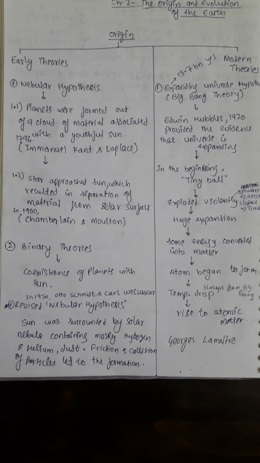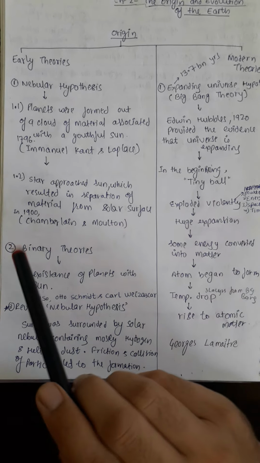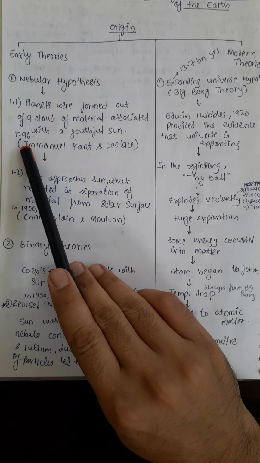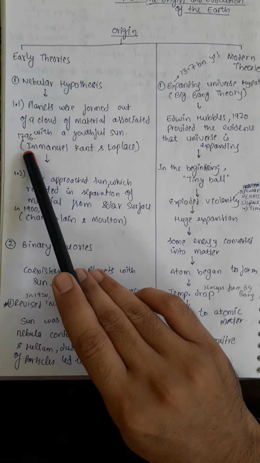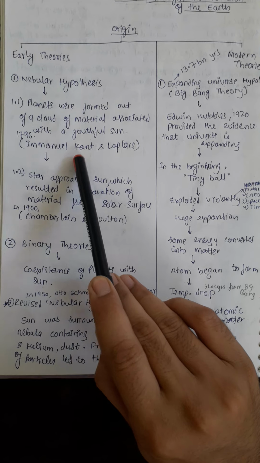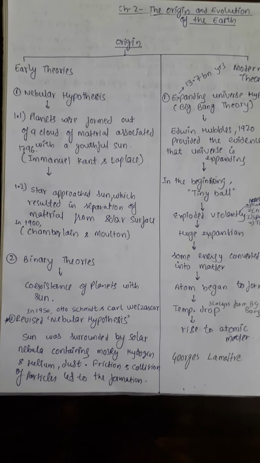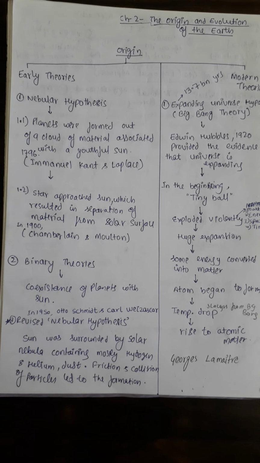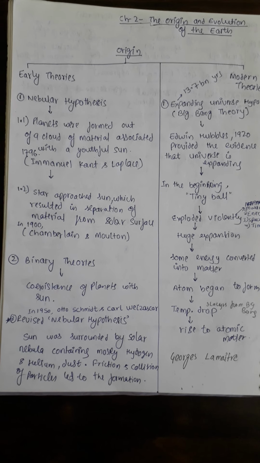hypothesis. This theory first of all was given in 1796 by Immanuel Kant and Laplace. These are the scholars who have given in 1796 the theory of nebular hypothesis. According to nebular hypothesis, planets were formed out of a cloud of material associated with a youthful sun.